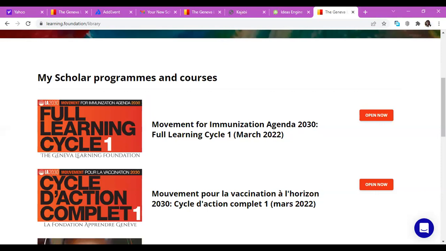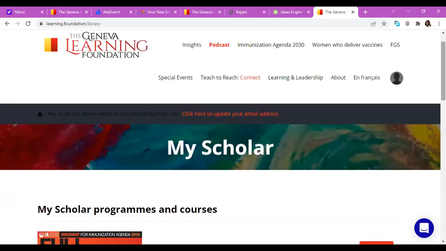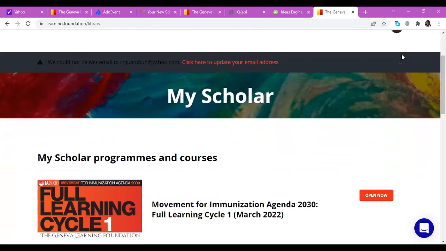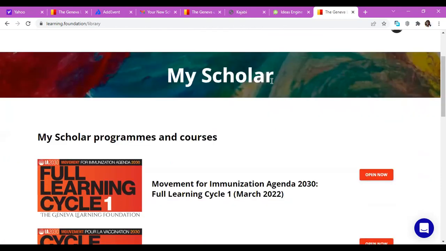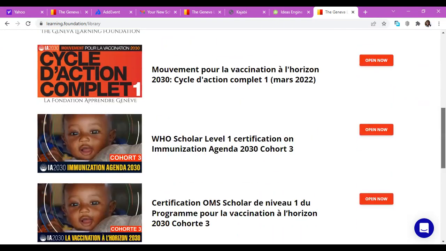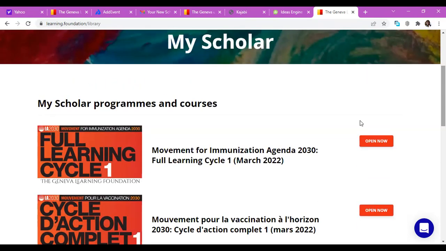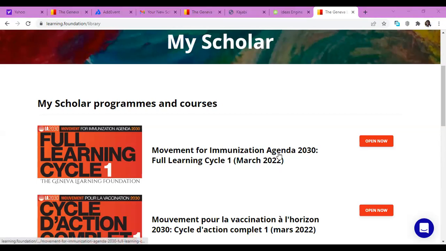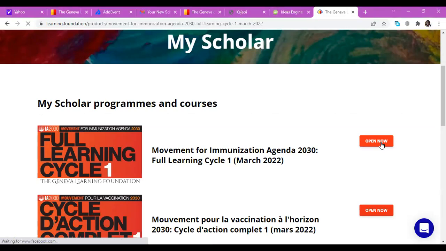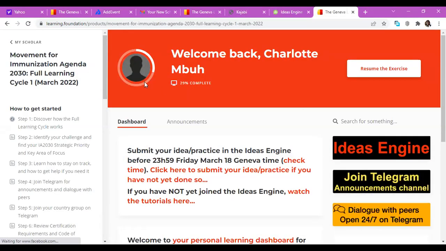This space is called My Scholar space, and there I have all of the courses that I'm taking part in. But for you, if it's your first time participating in the movement, you have only the Movement for Immunization Agenda 2030. So you have to click on Full Learning Cycle 1, March 2022. So click on Open Now. And once you're there, this is what my dashboard looks like.